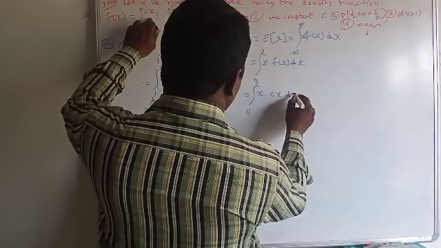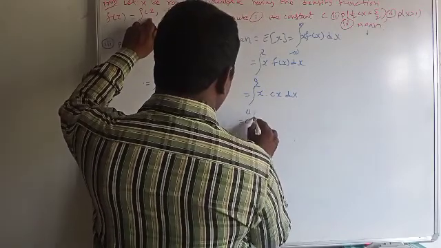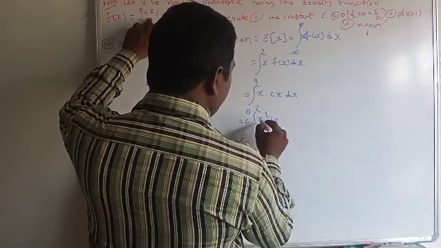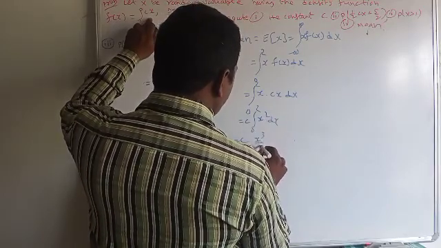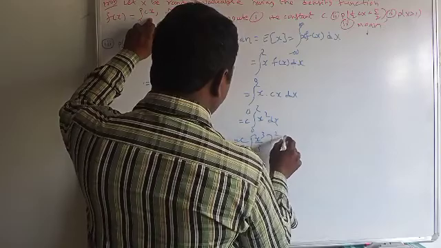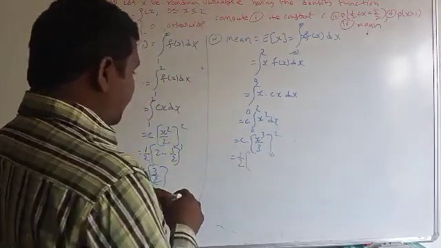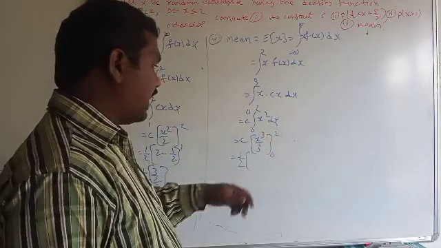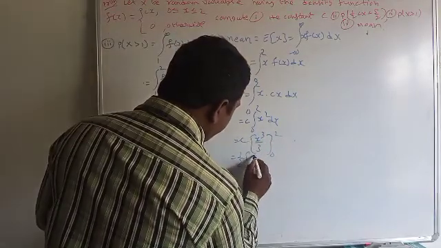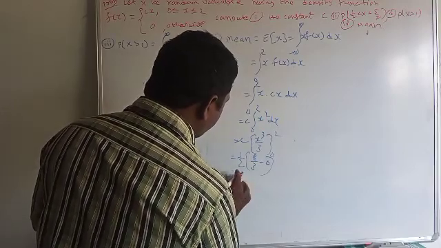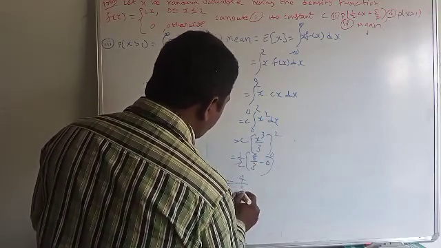It is cx dx, so c into integral 0 to 2 of x square dx. And c into the integration of x square means x cube by 3. The limits vary from 0 to 2. What is c? C means 1 by 2. You can apply the upper limit 2 cube by 3, 8 by 3, minus 0. Finally, this is 4 by 3.